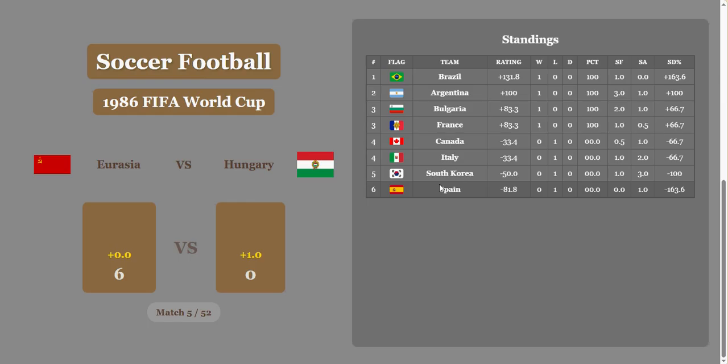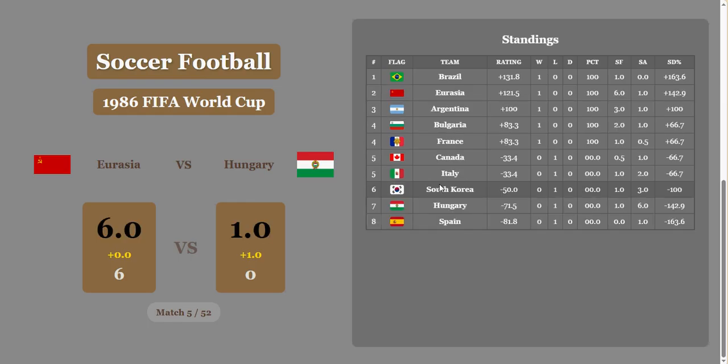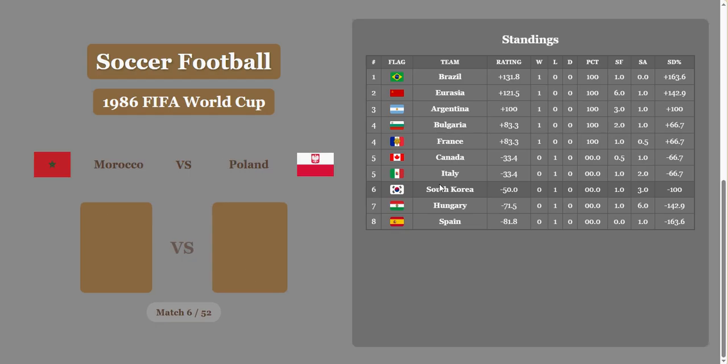Eurasia versus Hungary. Eurasia, also known as Soviet Union, totally wins this game. Hungary's going to get 1 for economic disparity, mostly population difference, and the final is going to be 6-1, and Eurasia will take second place.